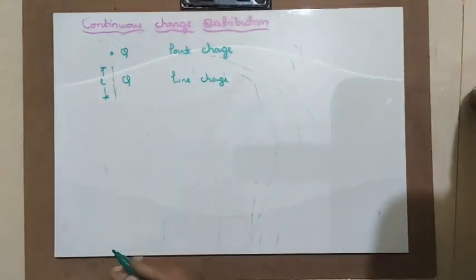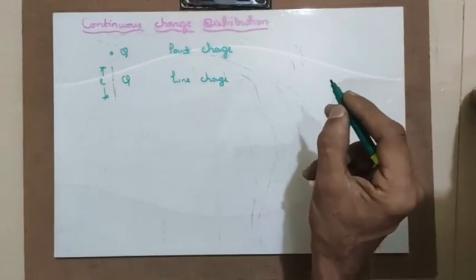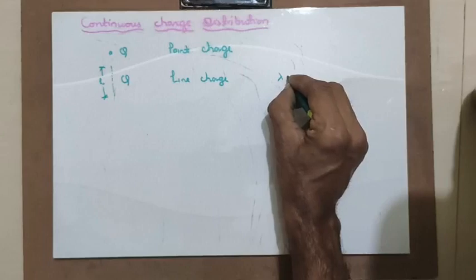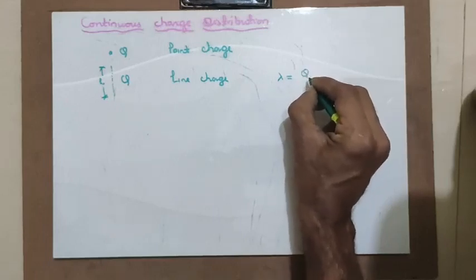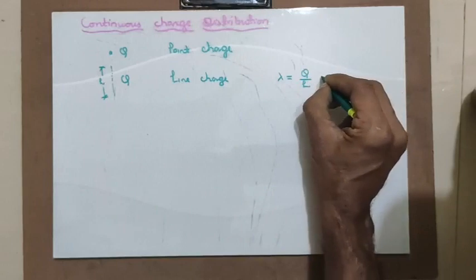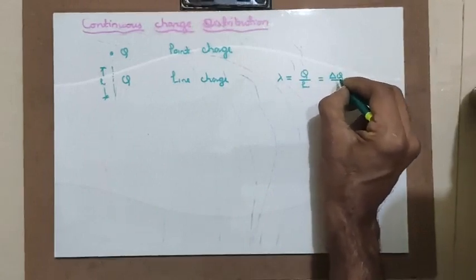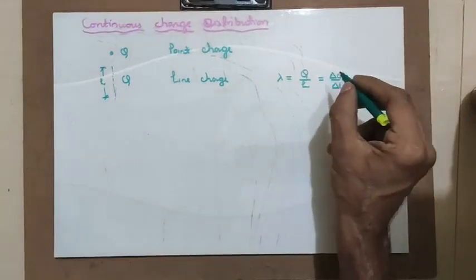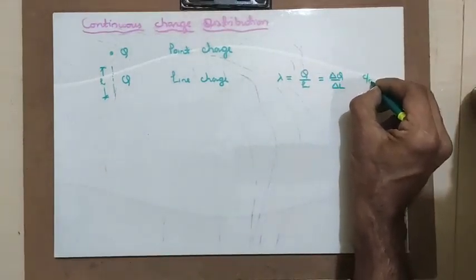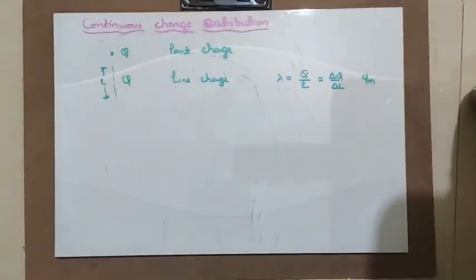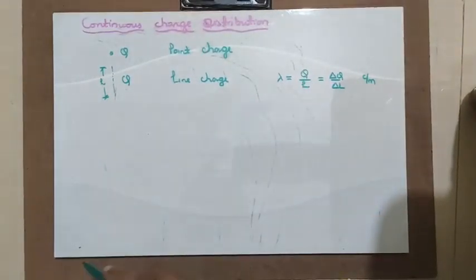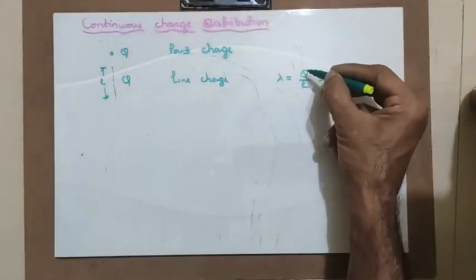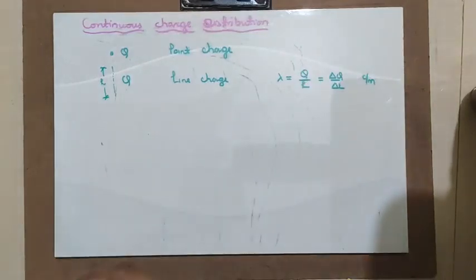In line charge there will be line charge density lambda, which is given by total charge Q divided by length. This is also given by delta Q by delta L for a small length. This is measured in coulombs per meter. To find the total charge Q in the line, you multiply charge density by length.